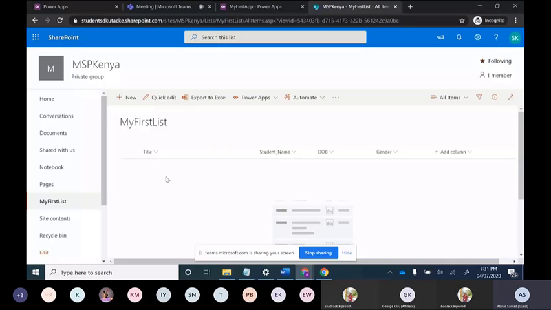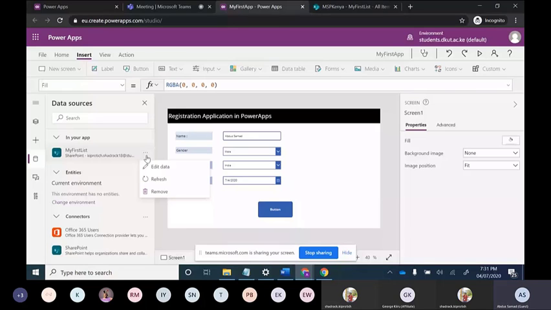So now we have changed the database. So we will have to refresh it, because if we do not refresh it, it will pull out the earlier database which we were using with only the title column. So we will refresh it. Now I have refreshed it. It is refreshing. Let it refresh.